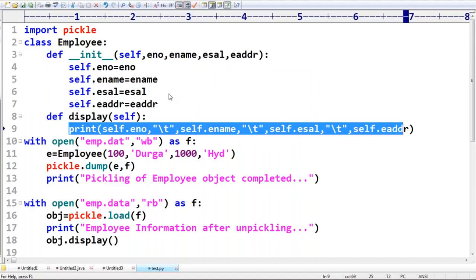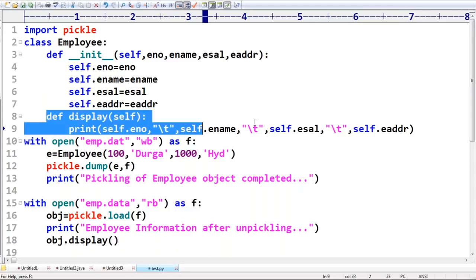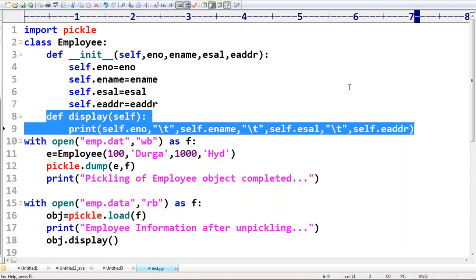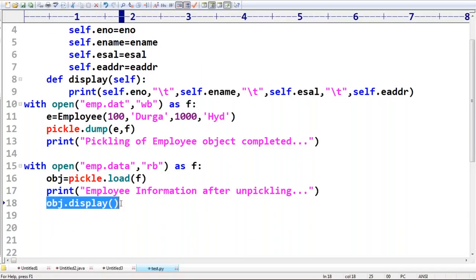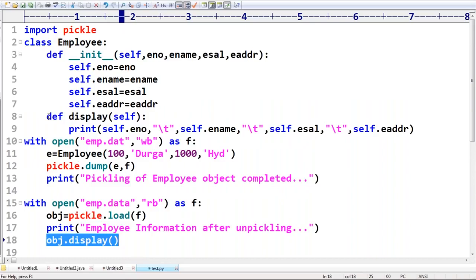Yes, that's all. Unlike Java, typecasting, all those things are not required here. Typecasting into the corresponding object is not required. My Python interpreter can understand. Remember that, sir. In total, can you tell what activity I did? I hope, Suresh, you can see the purpose of this. I just wrote a method, and now I'm just calling that method. If this method is not available, then you have to print again obj.enum, obj.ename, something like that. But instead of that, directly, happily, just call the method. That method is going to print like this, right?